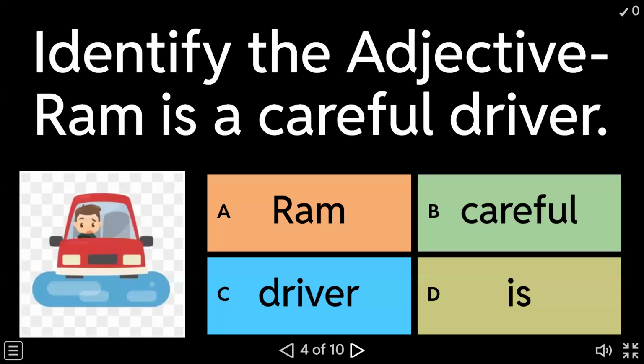Question number 4, identify the adjective. Now you have to identify the adjective. Ram is a careful driver. A, Ram. B, careful. C, drivers. D, is. Done? Can I go to the next?